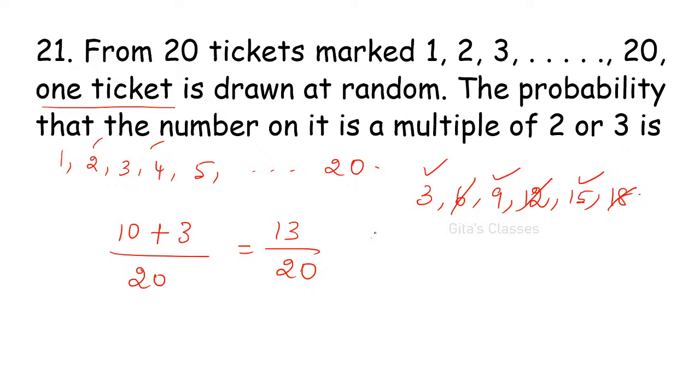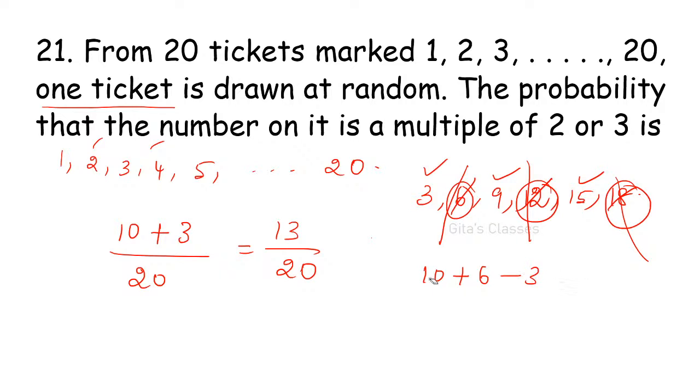Abhinaya, it is not 16 by 20. Shiva, it is not 16. The values 6, 12 and 18 should not be considered again, because already in multiples of 2 we have considered them. Otherwise, you have to write A union B as A plus B minus A intersection B, that is 10 plus 6 minus 3.